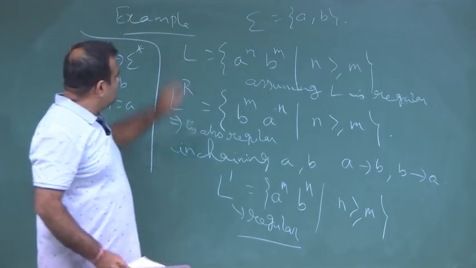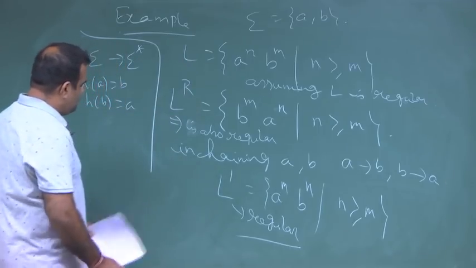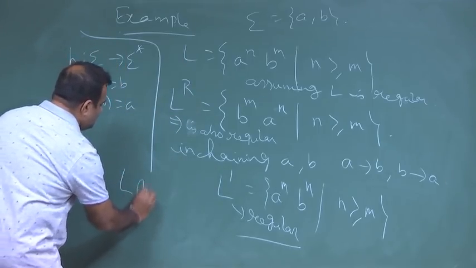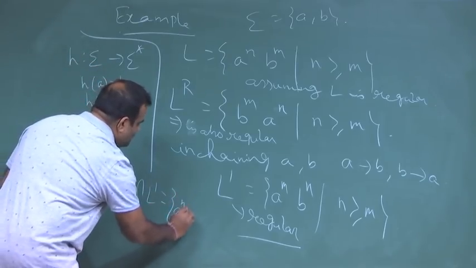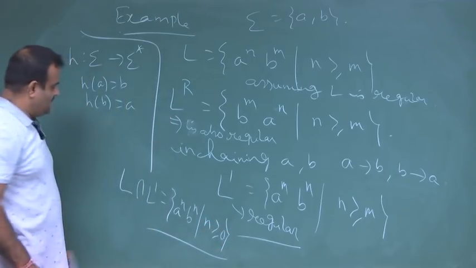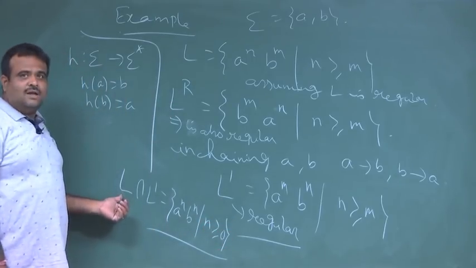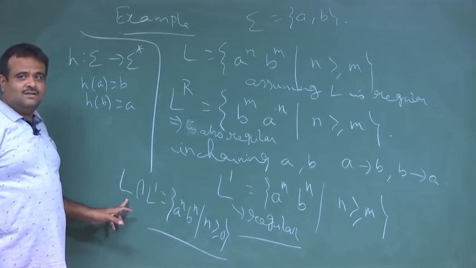Now, if you take the intersection of L and L prime, this will be nothing but a to the power n, b to the power n, where n is greater than or equal to 0. Since L is regular and L prime is also regular, their intersection is also regular.